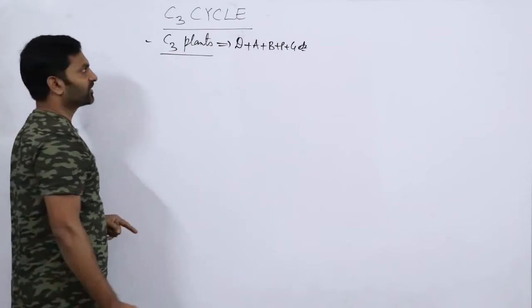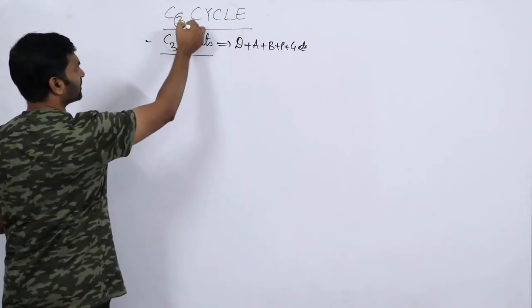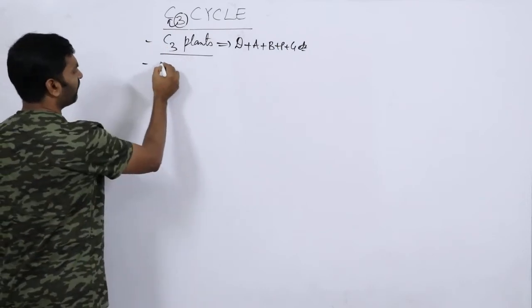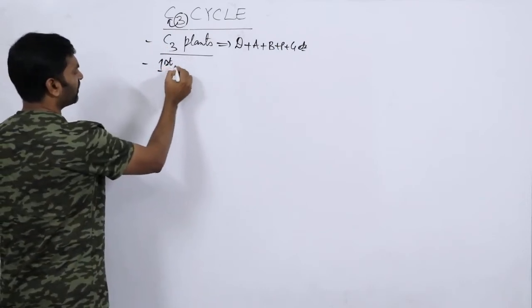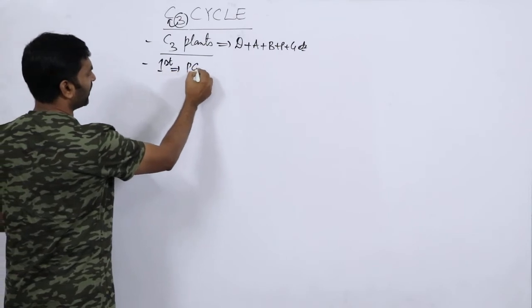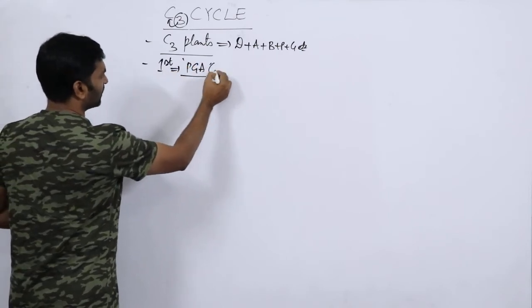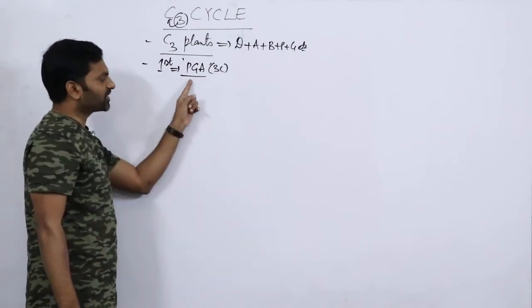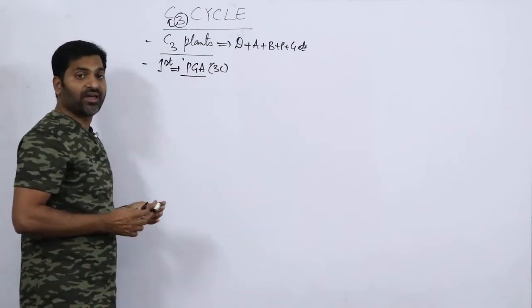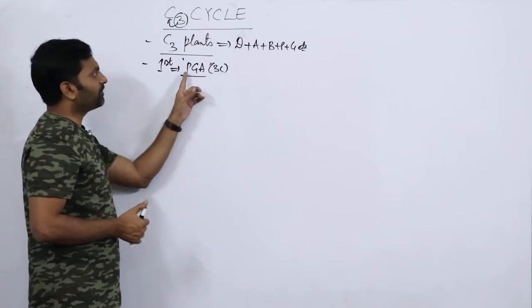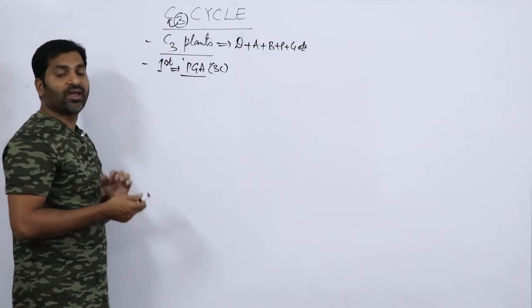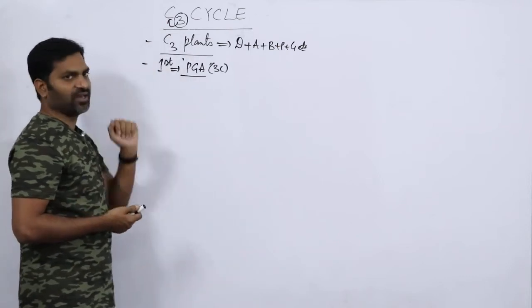What is the C3 cycle? 3 means 3, C means carbons. The first stable compound is PGA, phosphoglyceric acid, which contains 3 carbons. Hence, the first stable compound of this particular cycle is a 3 carbon compound, and hence the name C3 cycle.